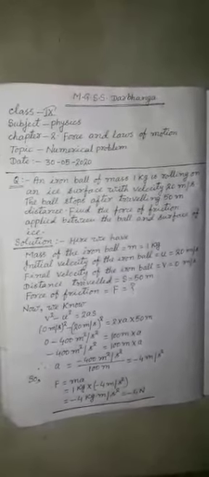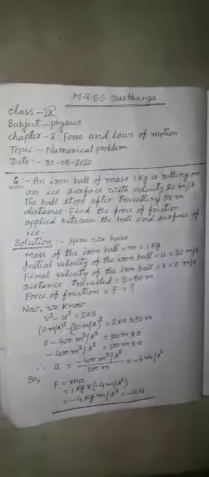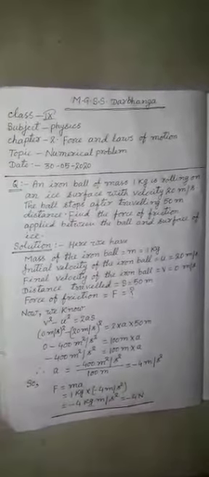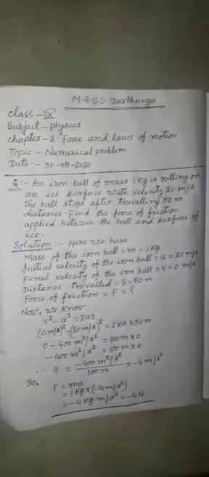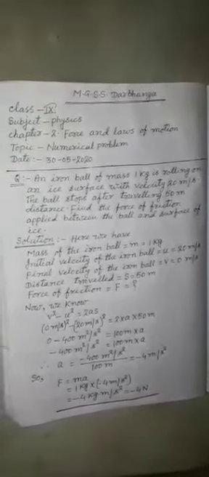0 meter per second, its whole square, is equal to 0, minus 20 meter per second, its square is 400 meter square per second square, that is equal to 2 into 50, that is 100 meter, into a.